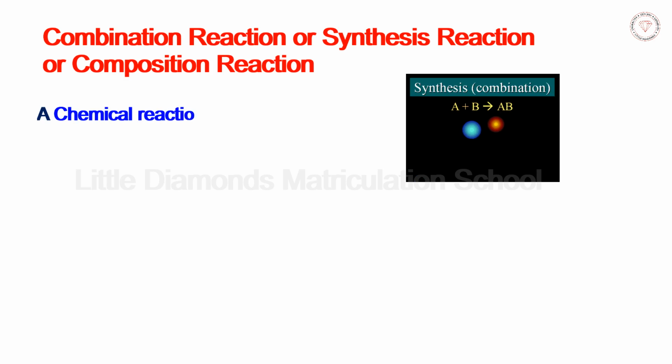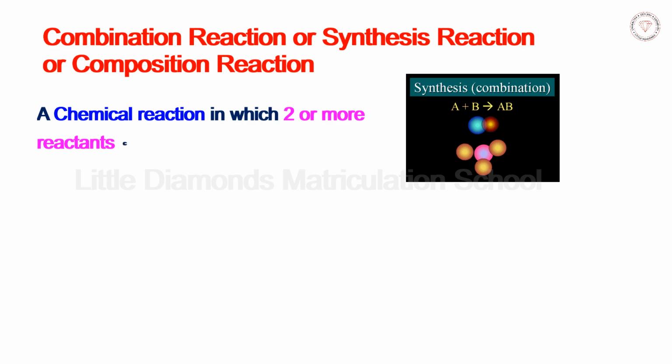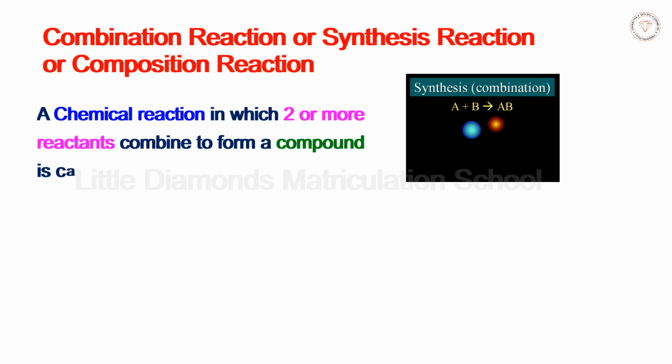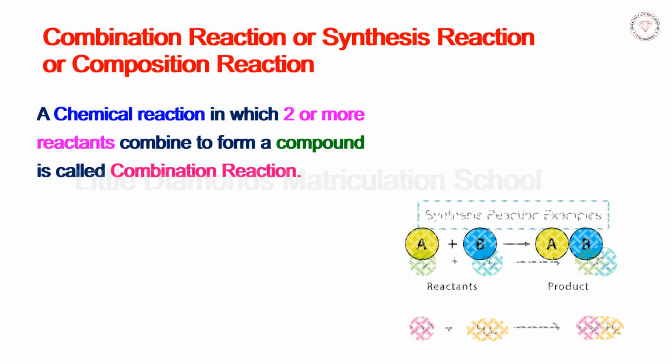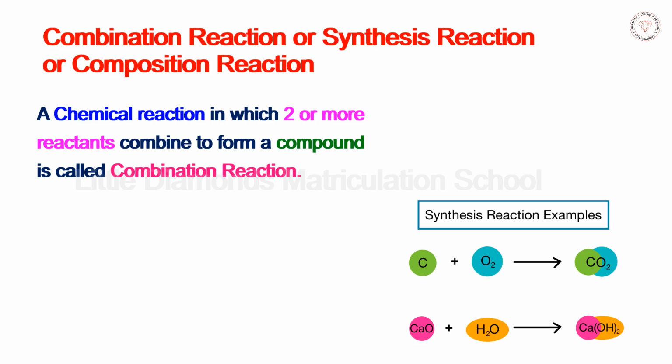Combination reaction or synthesis reaction or composition reaction. A chemical reaction in which two or more reactants combine to form a compound is called combination reaction. The figure shows a combination reaction in which the reactant A combines with reactant B to form the compound AB. For example, carbon reacts with oxygen to form carbon dioxide, and calcium oxide or quicklime reacts with water to form calcium hydroxide. Quicklime is used for whitewashing.